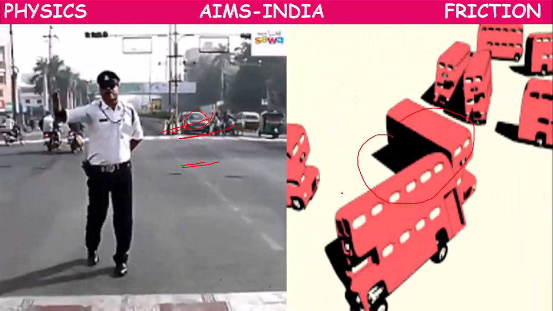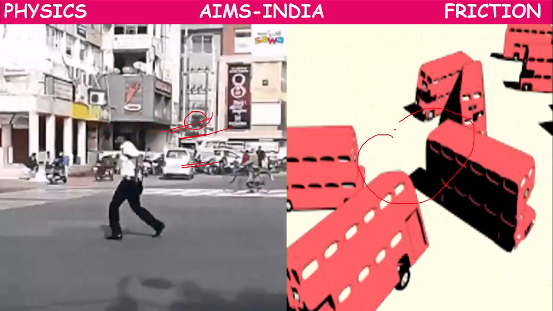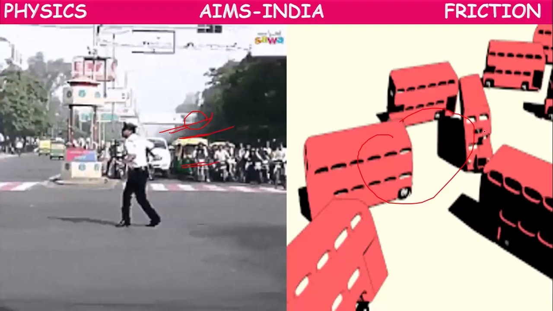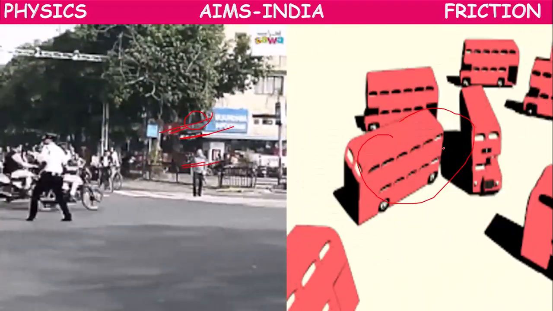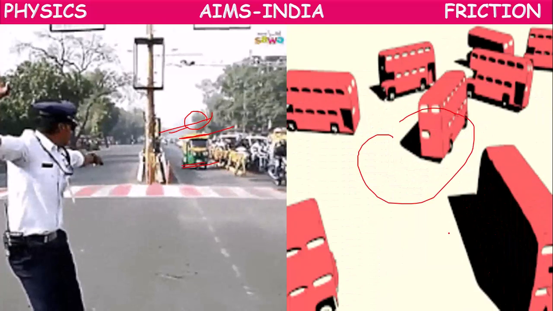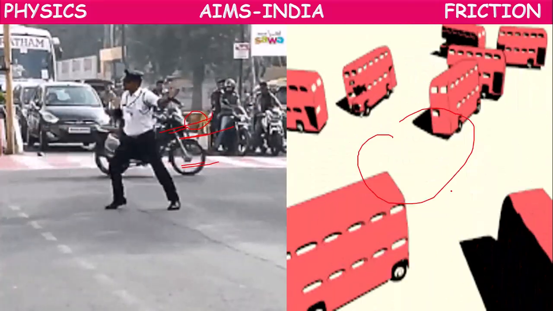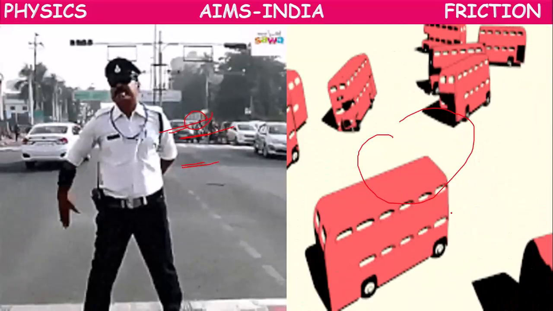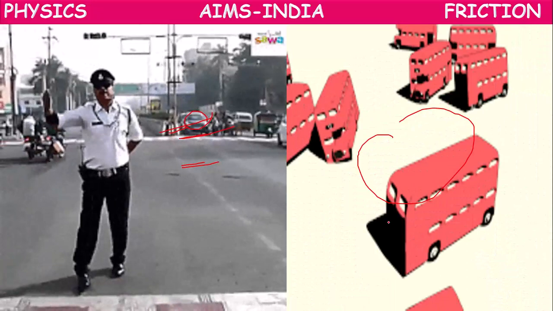See here in the second picture, all the buses are moving in random directions. They are not stopping at all. If there is some force to stop them, then only they will get stopped. Otherwise, they will move continuously like that only.